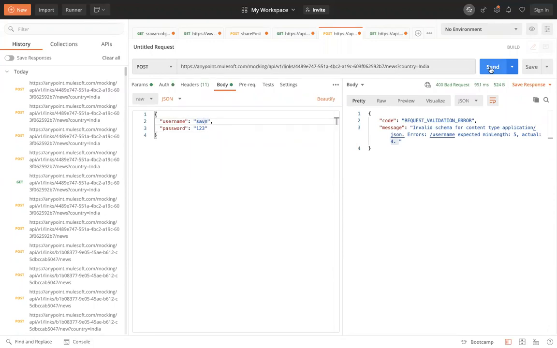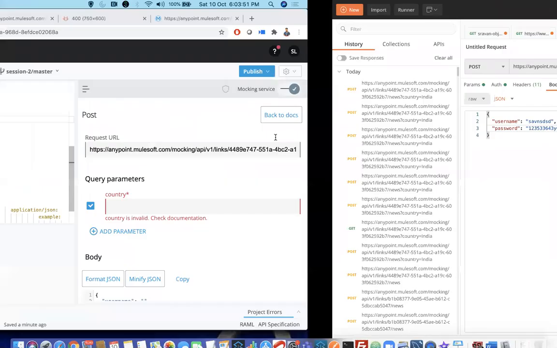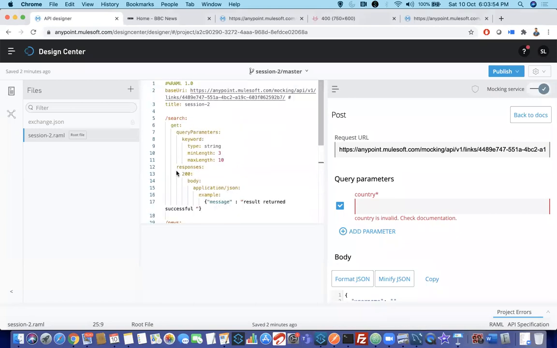It will still say that username is 5 and password is 6. It will give both errors, because this is within the body. All right, so enter this password. Try to enter more than 10. It will say actual expecting is 10, but it's like 21. Okay, hope this makes it clear how we are having multiple validations like that.